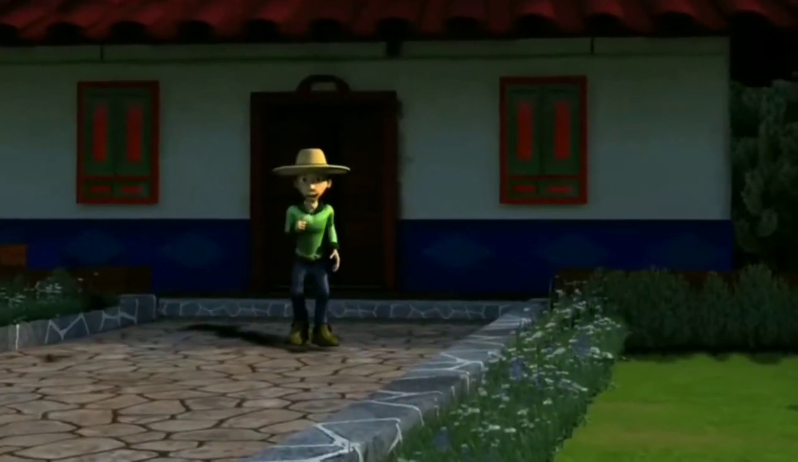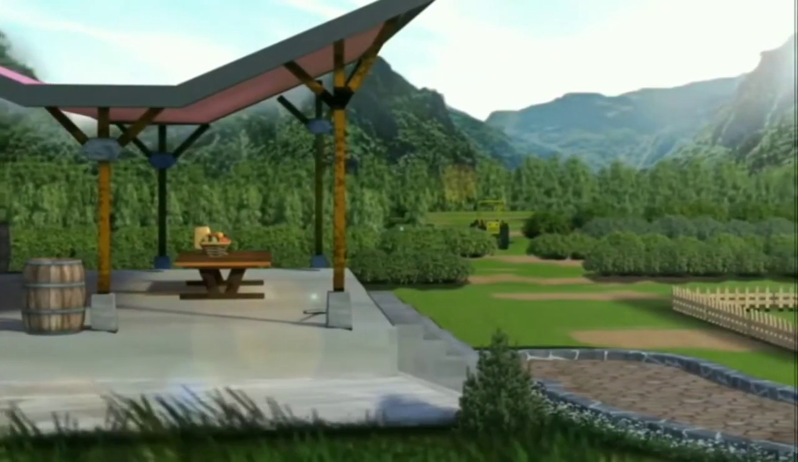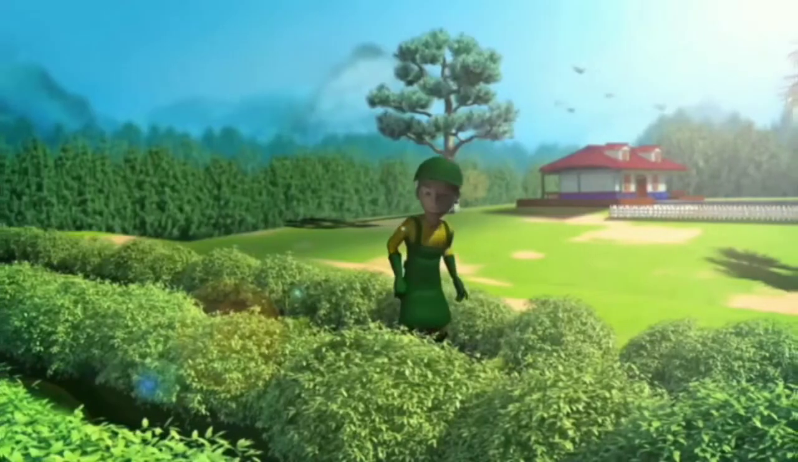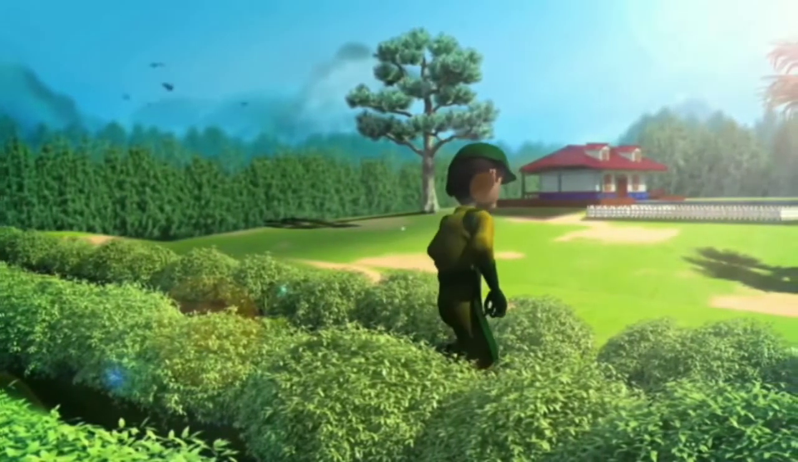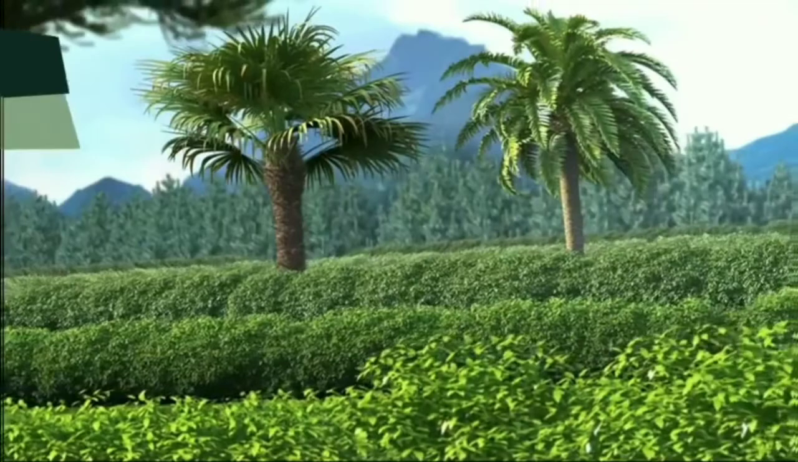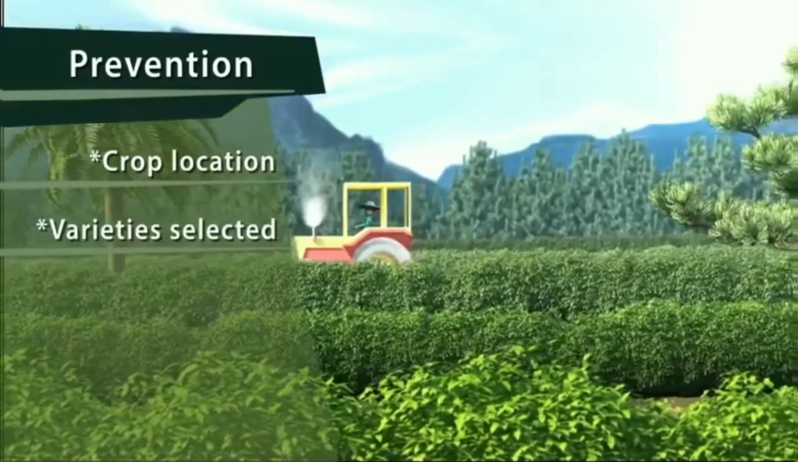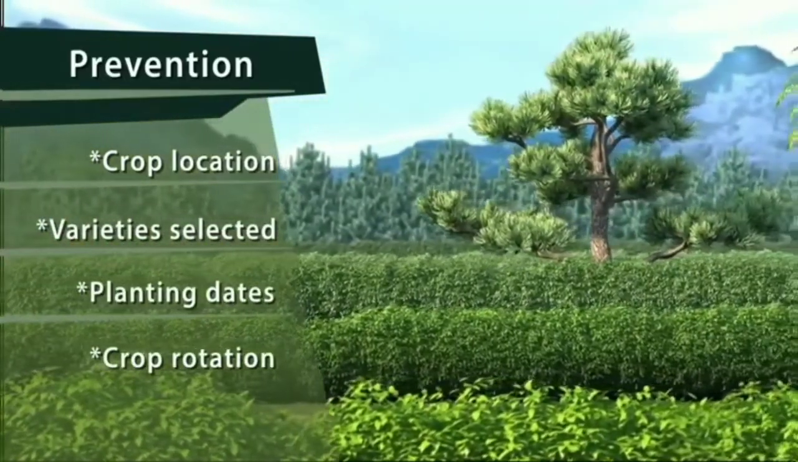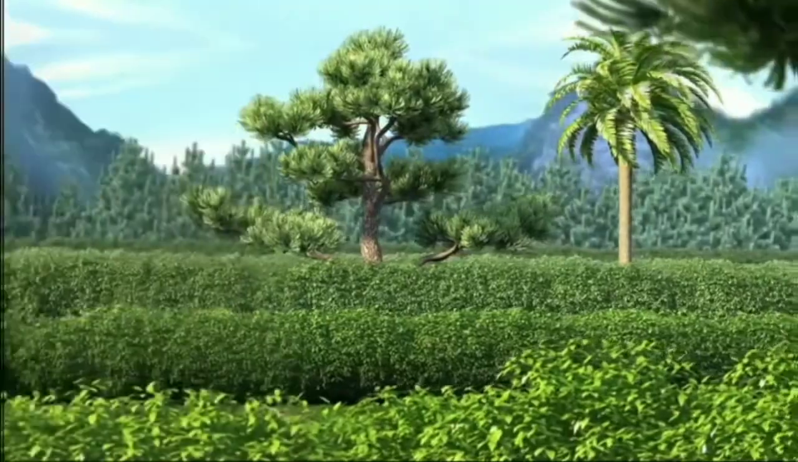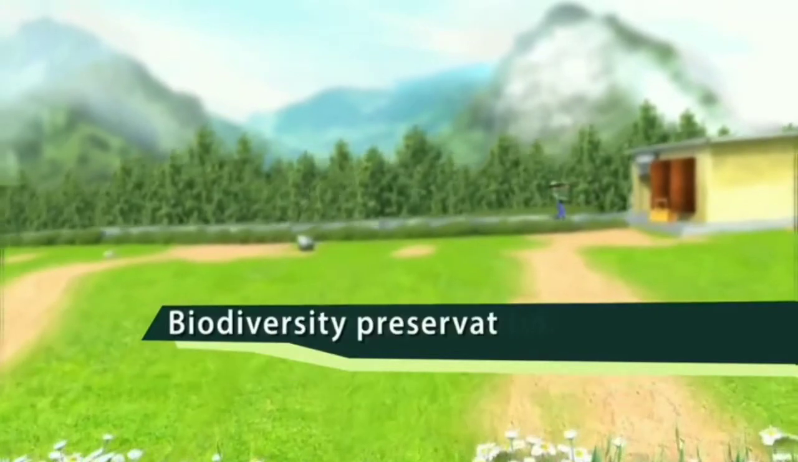To get higher yields, it is important to keep my crops healthy. My extension agent recommended Integrated Pest Management or IPM, a combination of experiences, techniques, investigation and knowledge locally available. IPM has three main components we must follow: prevention, monitoring, intervention. Through IPM, I prevent economically important damage to my crops. How do I get it? Taking into account crop location, varieties selected, planting dates, and crop rotation. Responsible use of soils, water, and plant nutrition, harvest, storage, and biodiversity preservation.